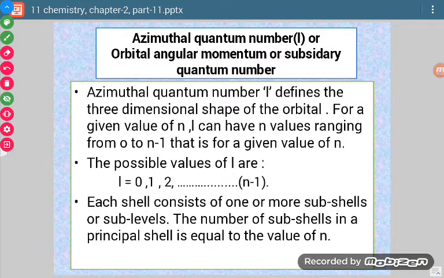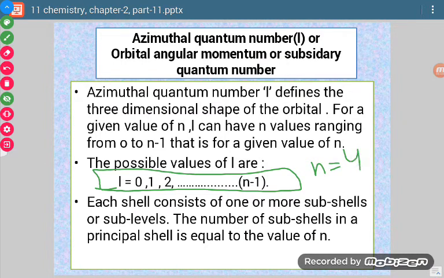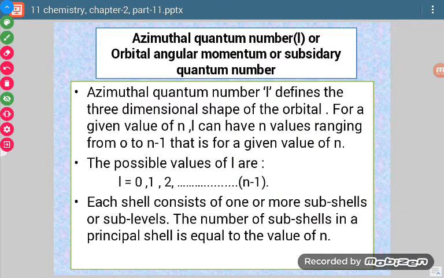This is the formula. Suppose I have the N shell. We know K, L, M, N. For the N shell, this n value is 4. Now, n value is 4 means how many values are possible for l? We have to start from 0 and go till n minus 1. So from 0 to 3, there are 0, 1, 2 and 3. These 4 values are possible. So for the N shell, there are 4 values of l.